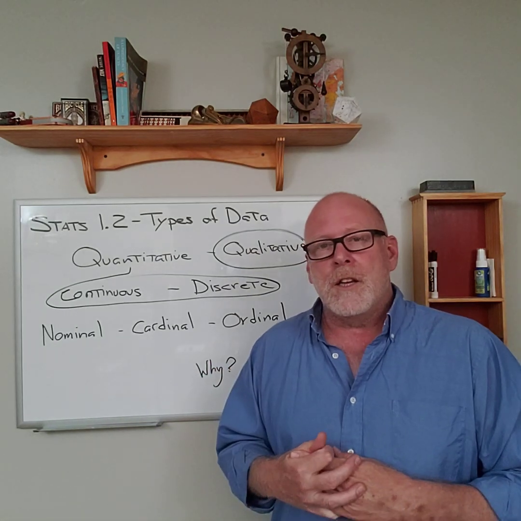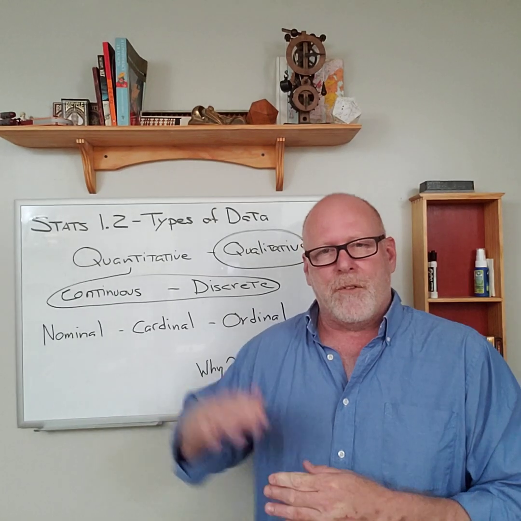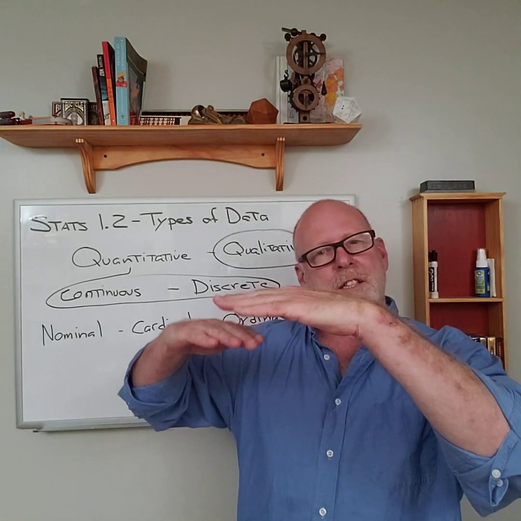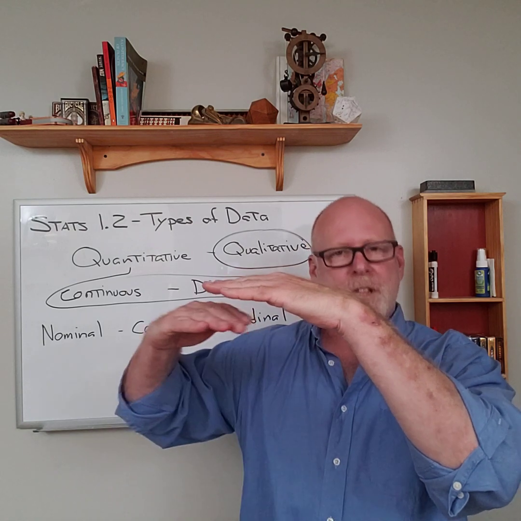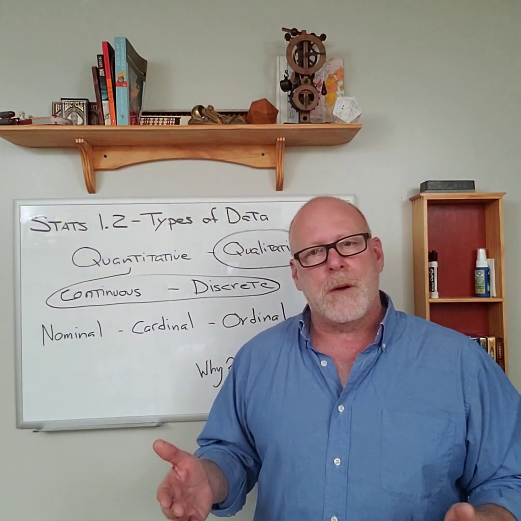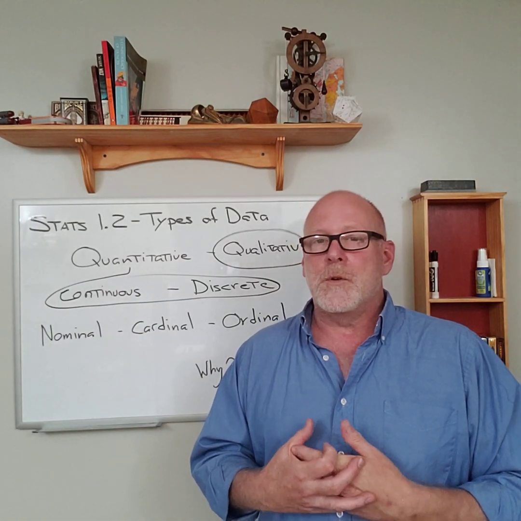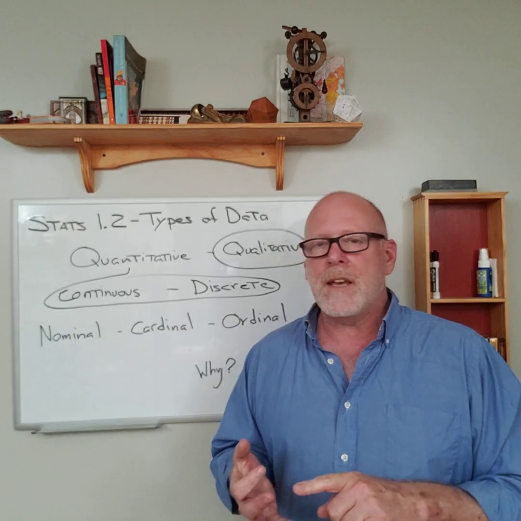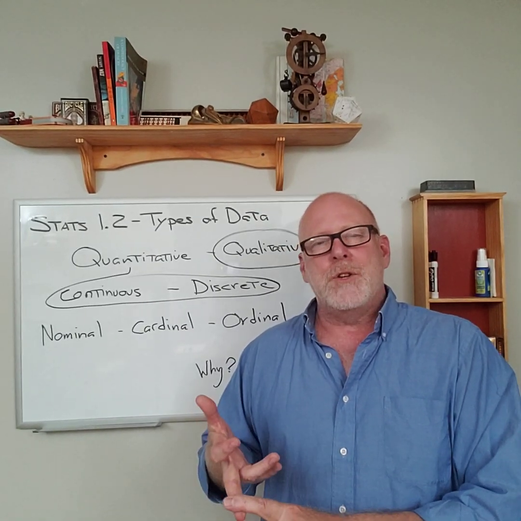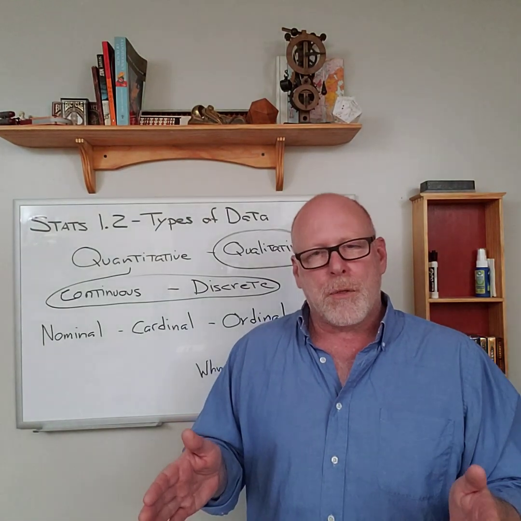Continuous data is where you do have to go through numbers in between. In order for me to get from 4 feet tall to 5 feet tall, I have to go through all of the heights in between. I don't get to skip from here to there instantaneously. We call that a continuum when you have to go through all the numbers in between, so we call that continuous data or a continuous measure. It would be anything dealing with height or weight or time, because you can't skip from one to another instantaneously. You have to go through them.